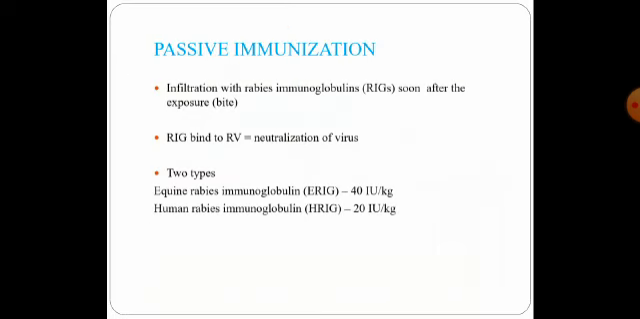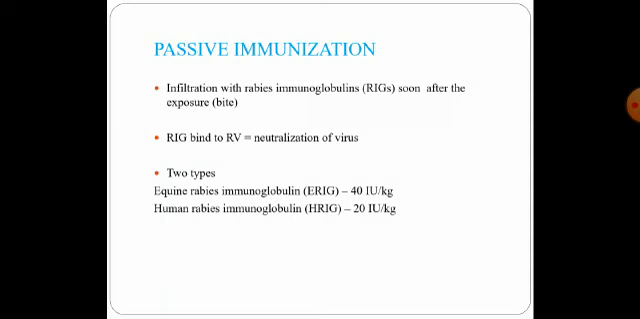Passive immunization. As we all know, passive means ready-made antibodies which are injected into humans. So, infiltration with the rabies immunoglobulin is done soon after the exposure. Once a person comes with a history of a bite from a rabid animal, along with the first dose of the vaccine, we also give the rabies immunoglobulin.